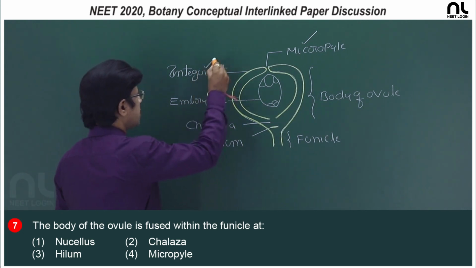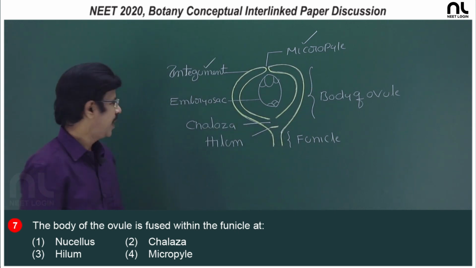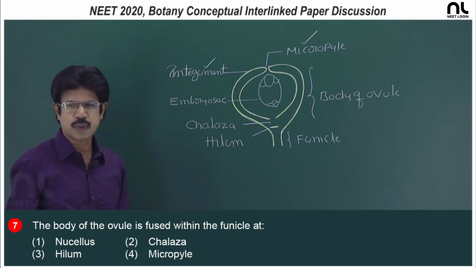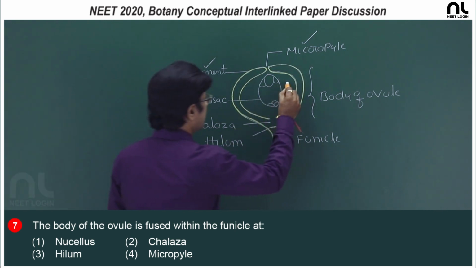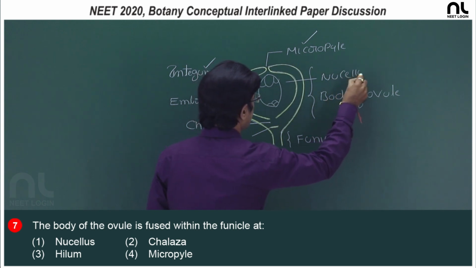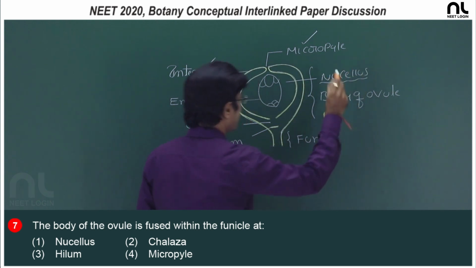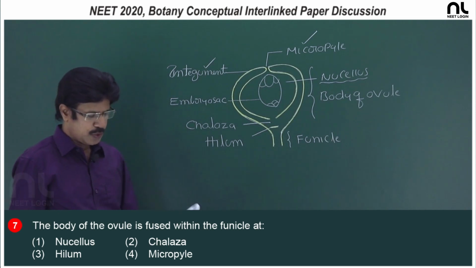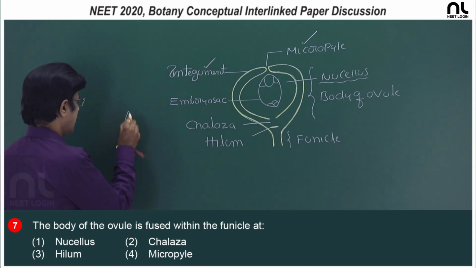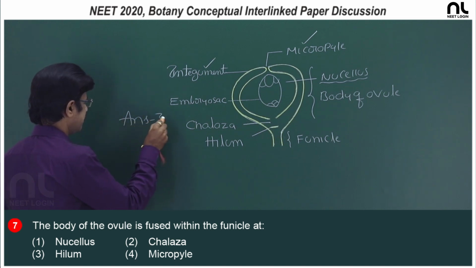The integuments are the protective layers, and the embryo sac, which is haploid, is present inside this ovule, and the ovule has a mass of diploid tissue, it is nucellus. So, the right option is the third option, hilum.